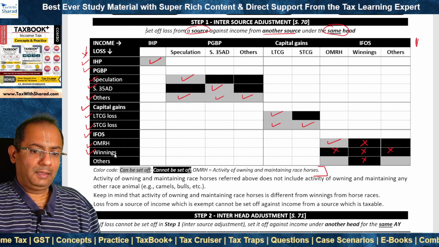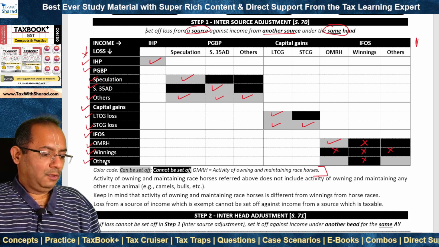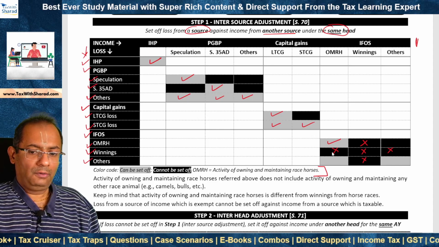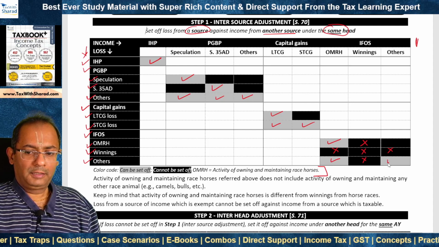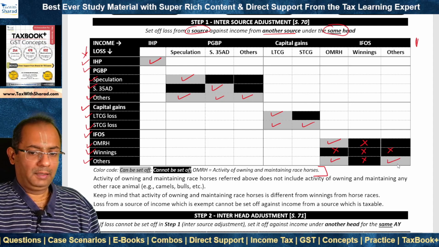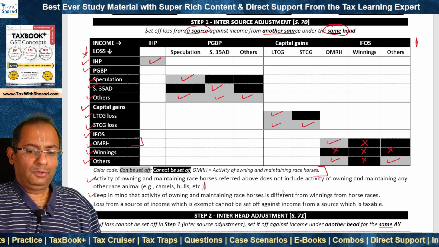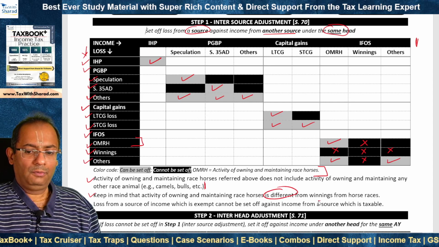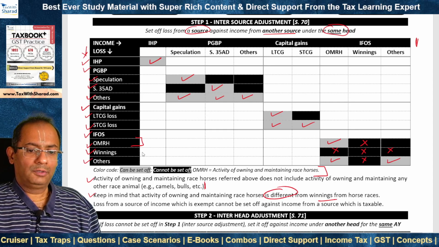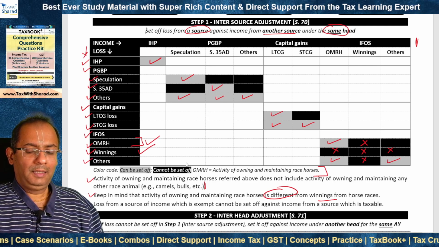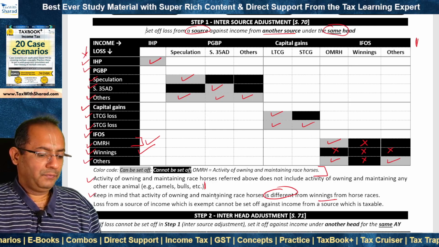So winnings are basically completely ring-fenced. Loss from any other source under this head can be set off against income from another source, but except from winnings. We also need to keep in mind that this activity of owning and maintaining race horses is different from winnings from horse races. Winnings from horse races is covered under winnings, and OMRH is basically the activity of owning and maintaining race horses.